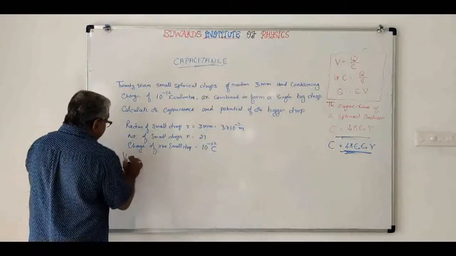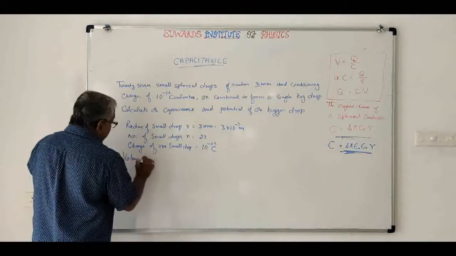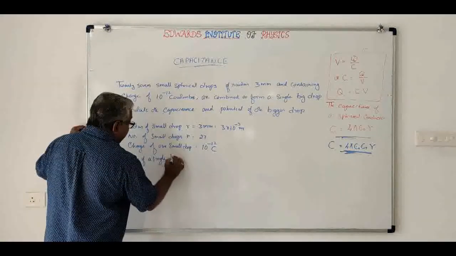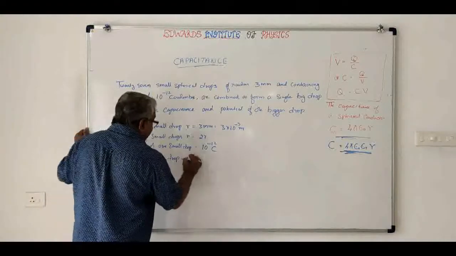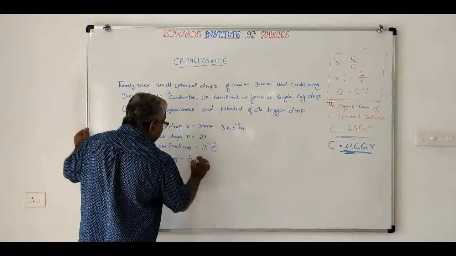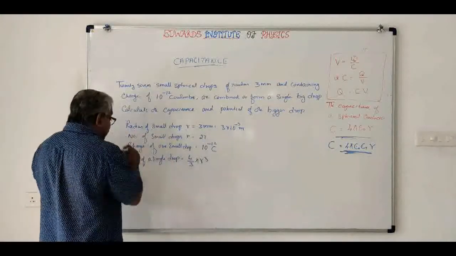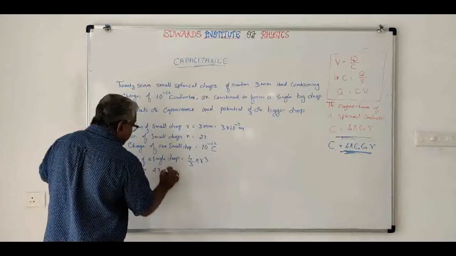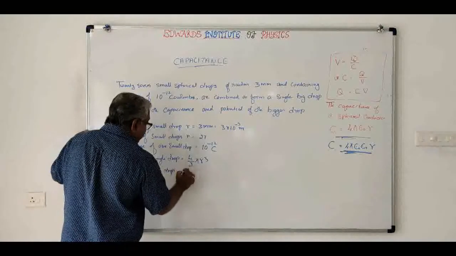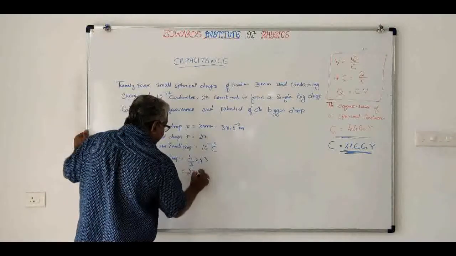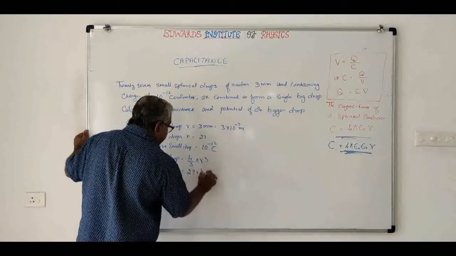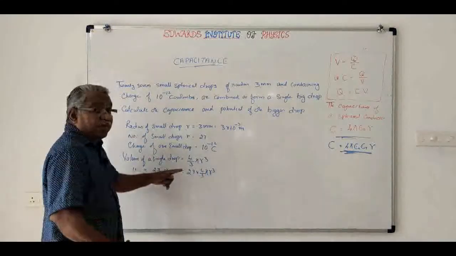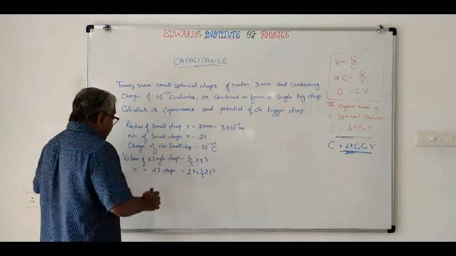Volume of a single drop will be equal to 4 by 3 pi r cube. So volume of 27 drops will be equal to 27 into 4 by 3 pi r cube. So this will be the volume of the big drop.